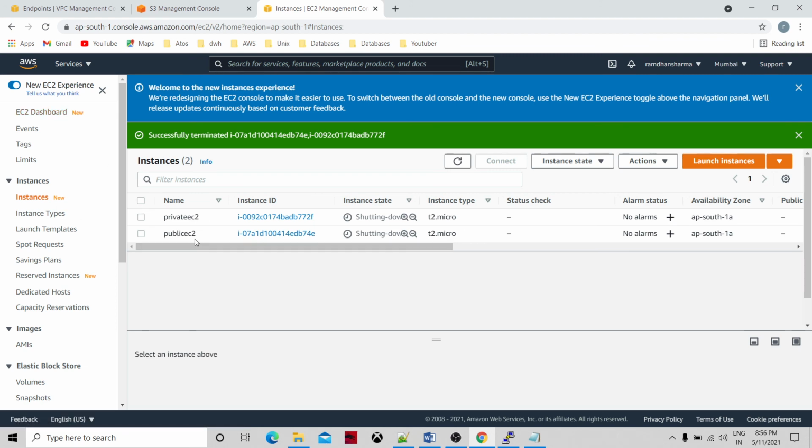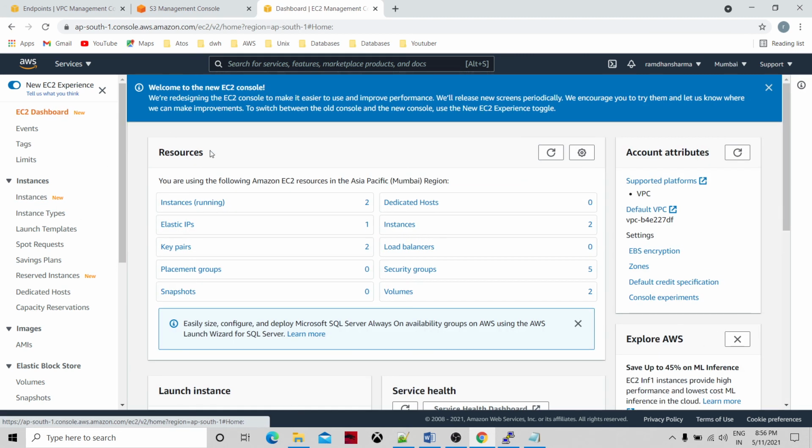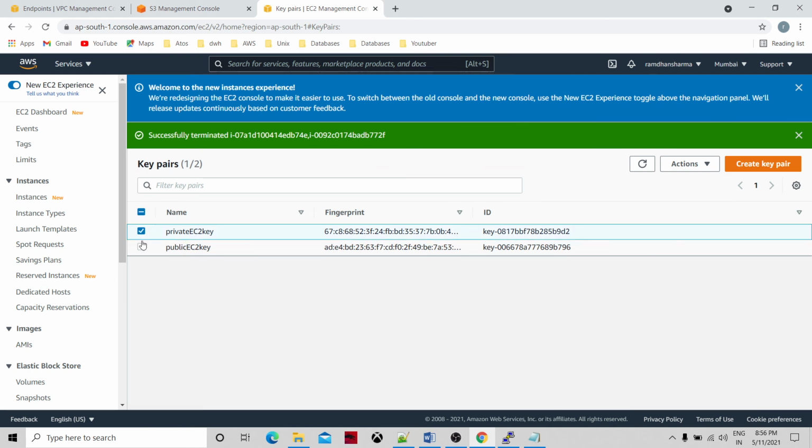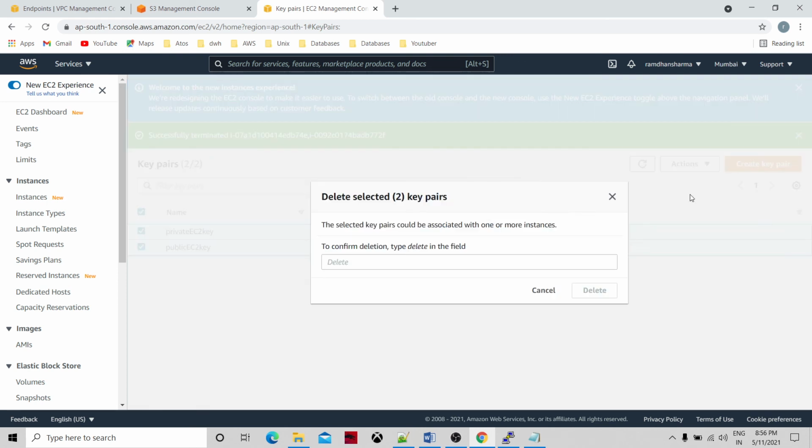Okay, and let's go to key pairs. We know we have two key pairs, and I'm going to remove those too because nothing is required here. Just type DELETE. Okay, just deleting.